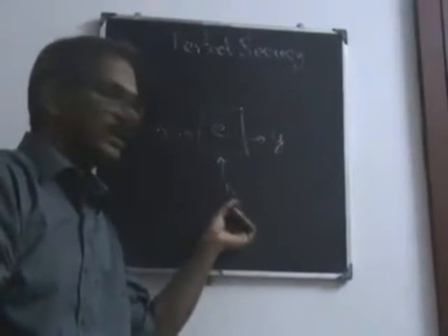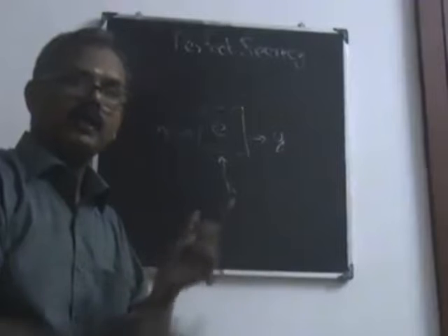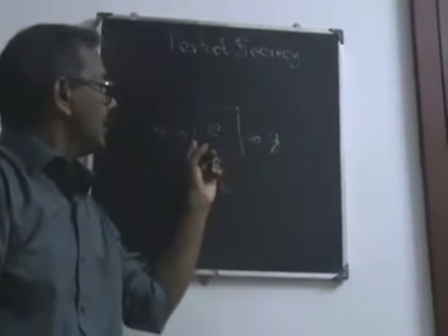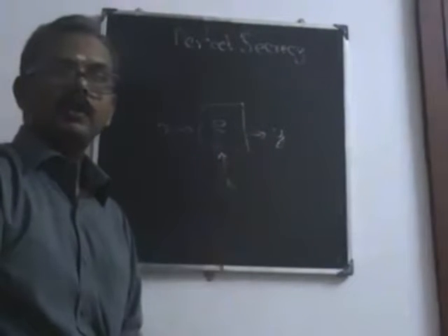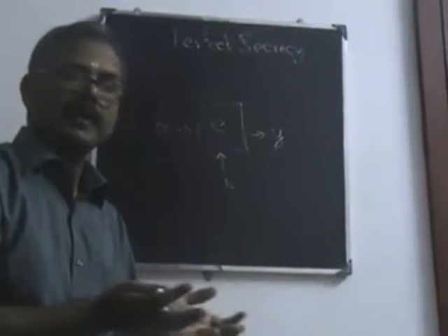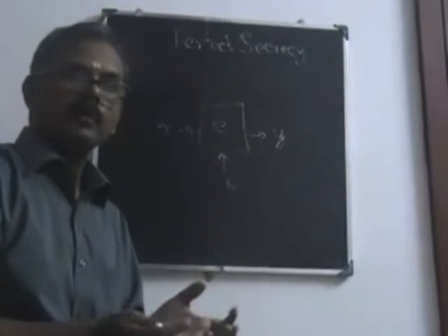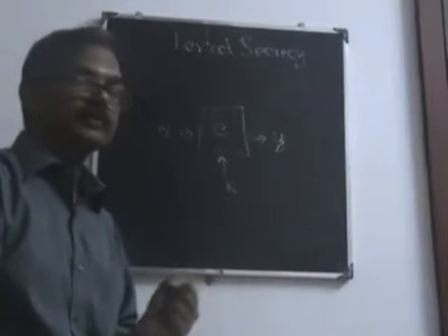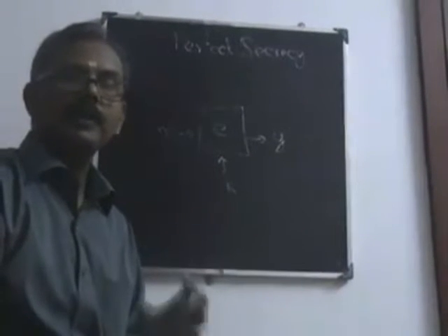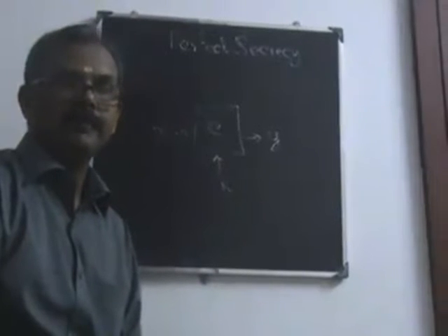We choose any one particular key, then using that key, the plain text will be converted into the ciphertext. So when we have a collection of plain text, the question is, what is the probability of choosing a particular plain text? So we define a probability distribution.